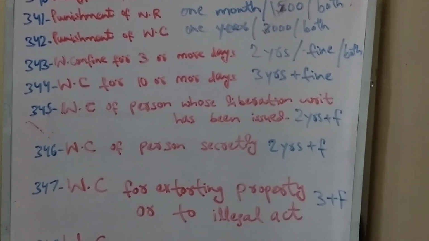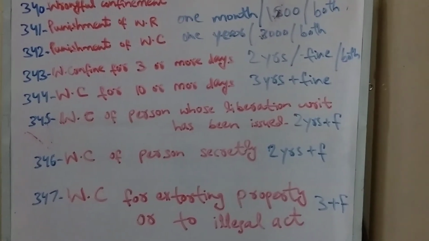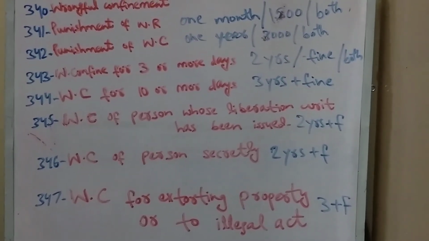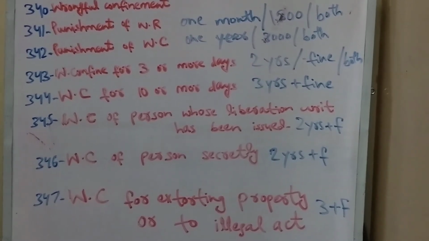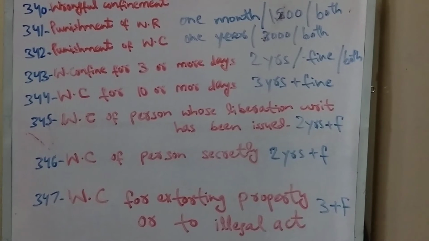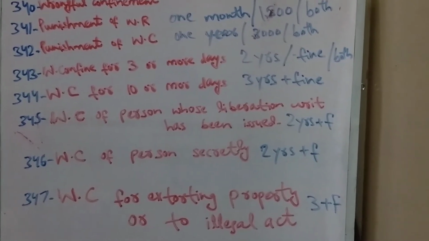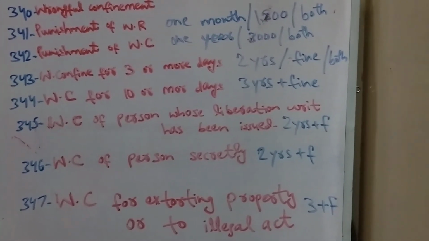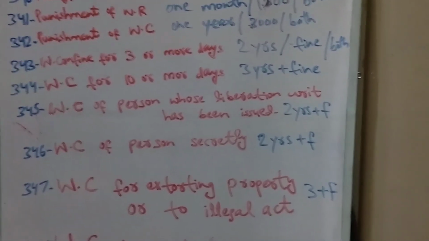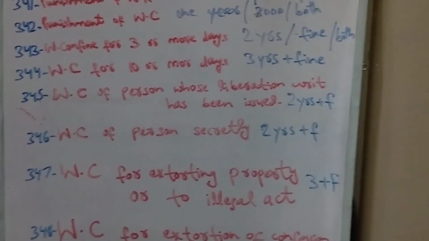If a person wrongfully confines a person against whom a liberation writ has been issued, where a court has ordered that person to be freed, he shall be liable to 2-year imprisonment and also liable to fine. The amount of fine shall be determined at the discretion of the court.